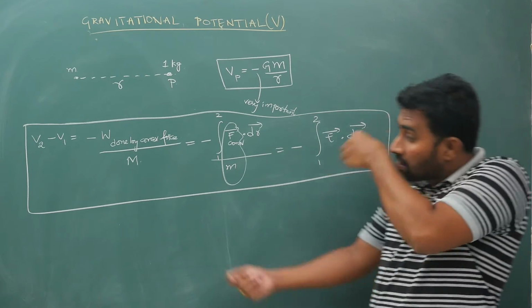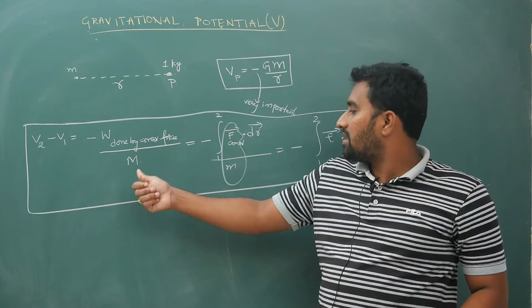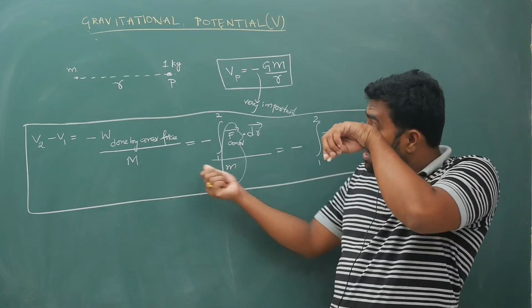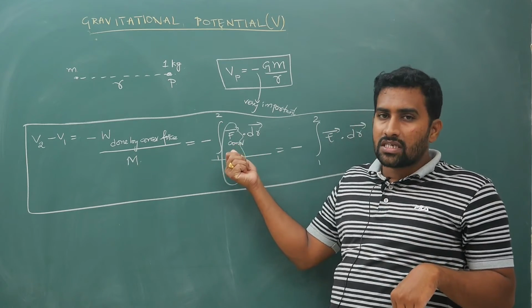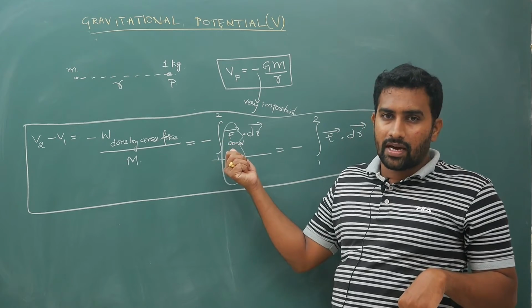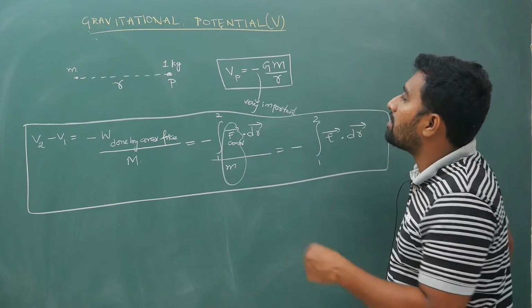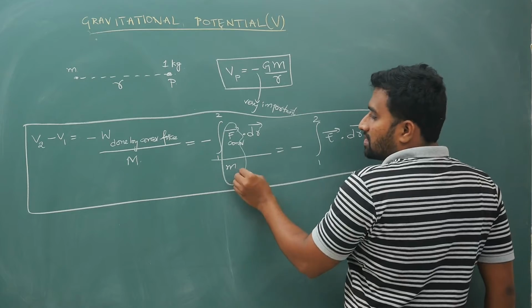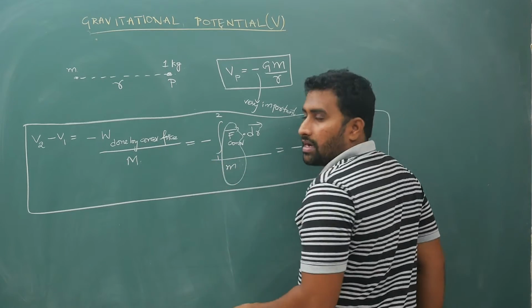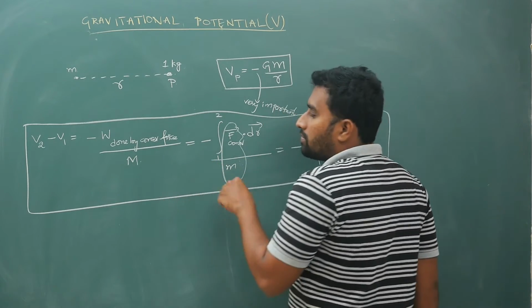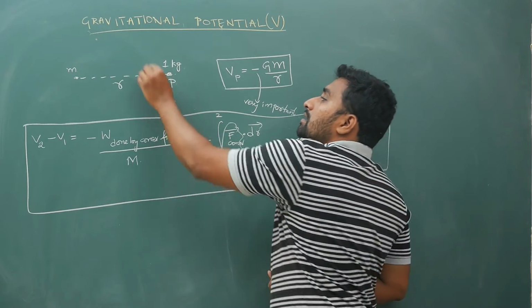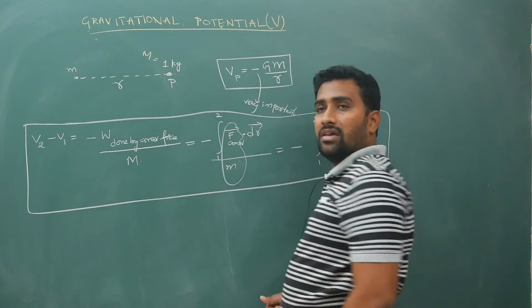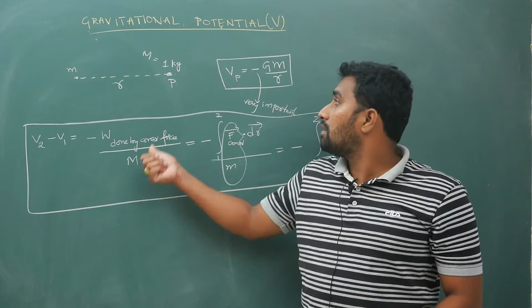Okay, so this mass, if I make it 1 kg, if M is equal to 1, this will become what? Force on 1 kg. But we know the force is G m1 m2 by R square. So if you take work done per unit mass, with the denominator M equal to 1, this 1 is your test mass.